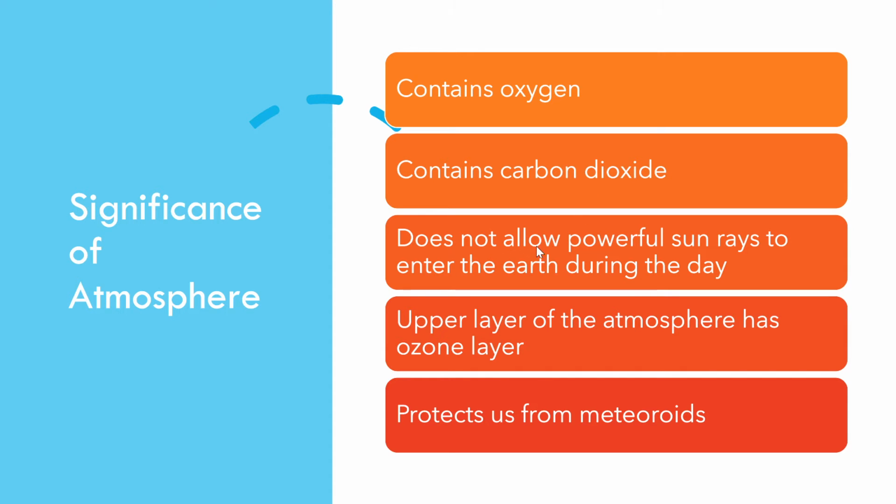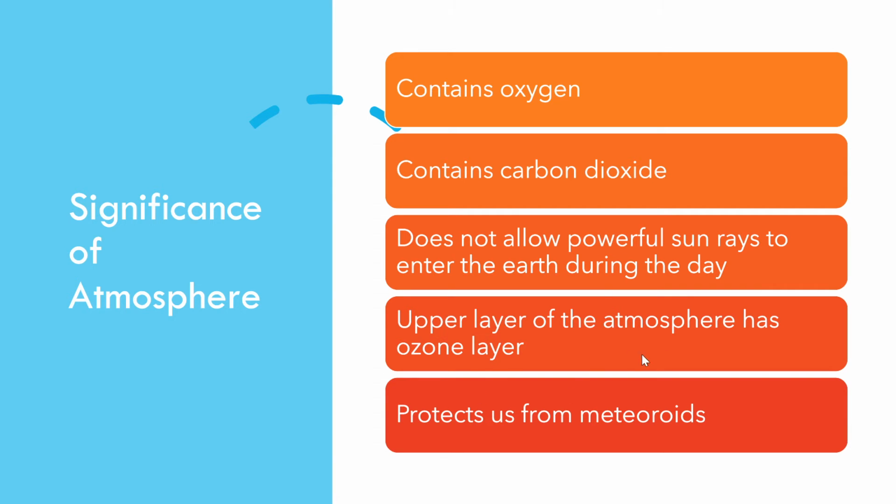Next, it does not allow powerful sun rays to enter the earth during the day. So this atmosphere does not allow powerful sun rays to enter the earth during the day, so its heat is not harsh. We can bear the heat. It absorbs the sun rays. At night it retains the heat and does not let it escape. So the earth does not get too cold.